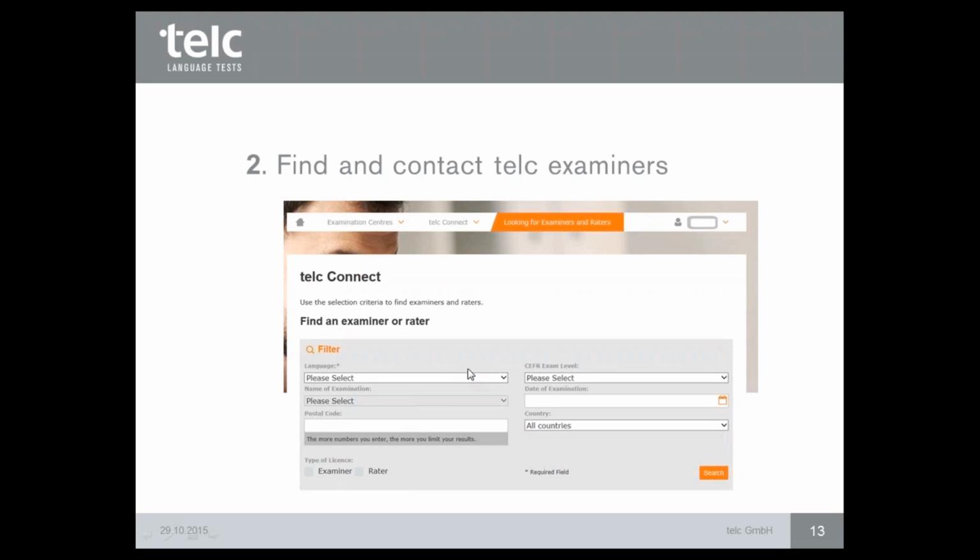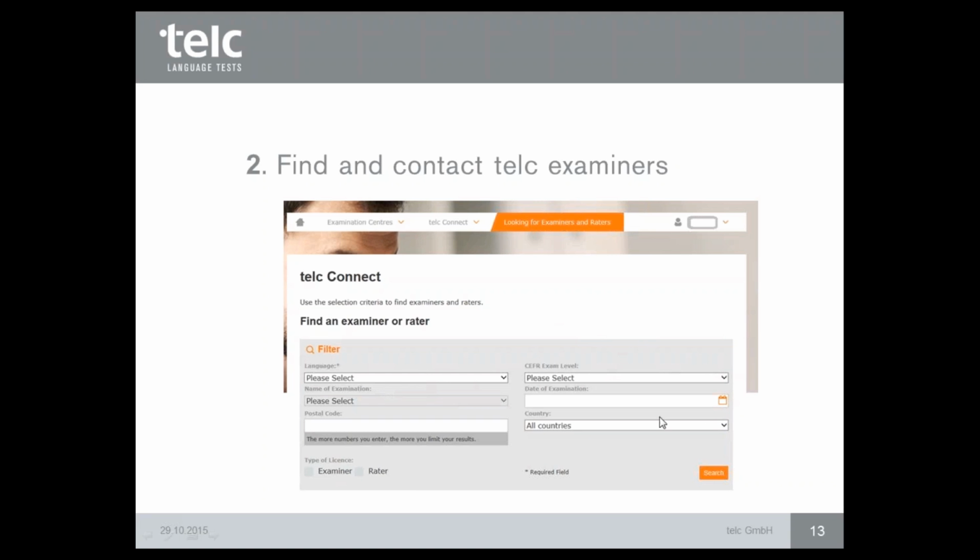You will put here, for example, for which language you are searching for the examiner or rater, then the name of the examination, for example English A2, then the level of the exam, A2 for example, the date of examination, and which country.